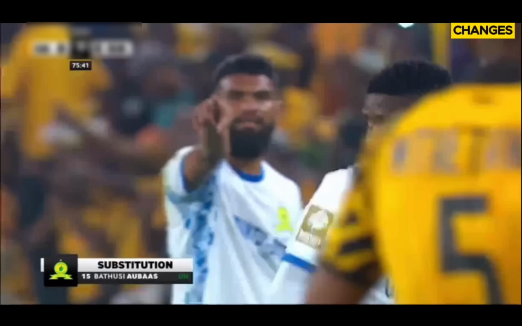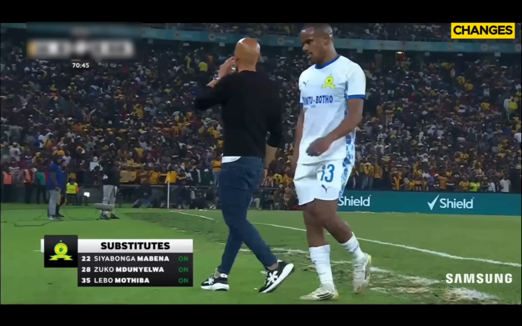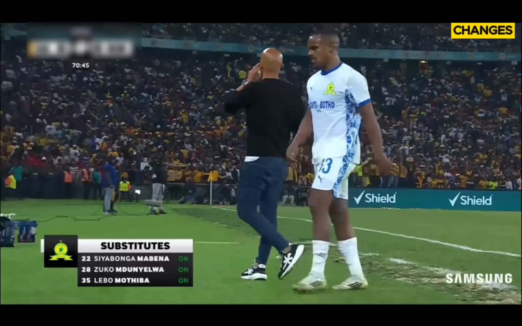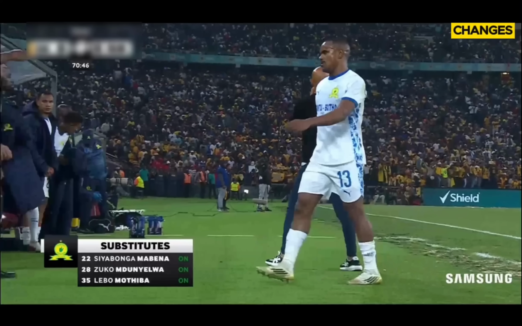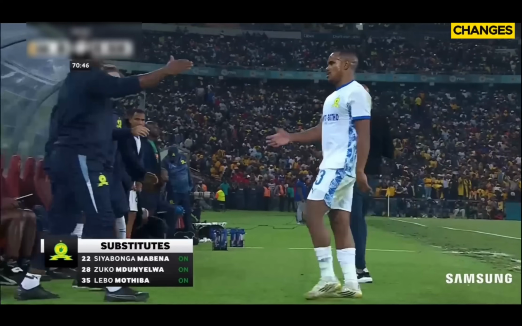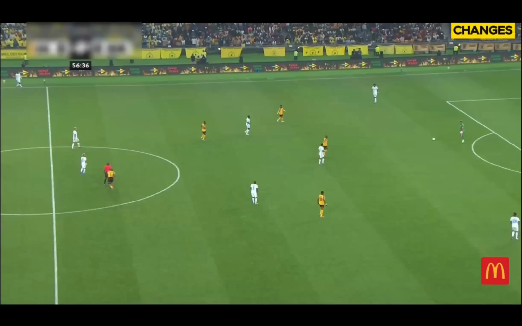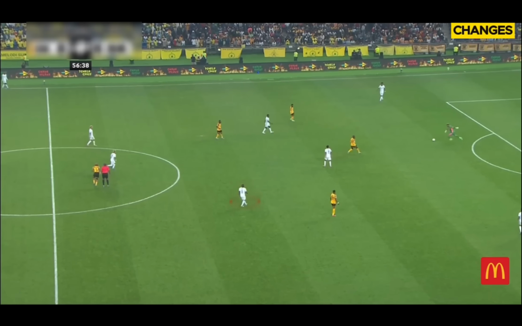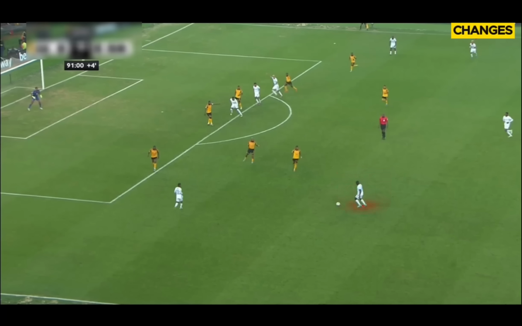So to show the effectiveness of how the Chiefs were in the press, Reynas was out. You had Mukwena going out and Motiba coming on, because Mrena was also locked down by Umodi on the right-hand side. But the only sub that almost made a difference was Motiba, because he inverts and gets into these spaces, overloading the midfield, and with Mapena coming in and giving Sundowns width, it would leave him with some space, because Mapena is dangerous. So then Motiba would be here, and he played this cross that ended up almost being scored by Ulebo Motiba.